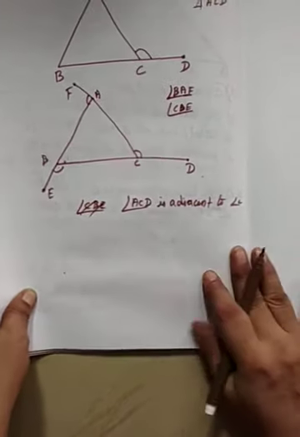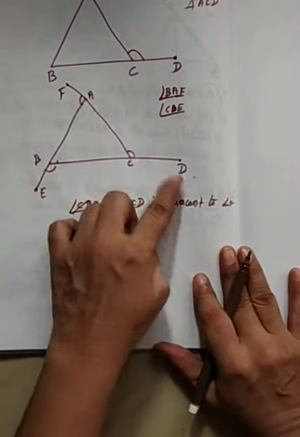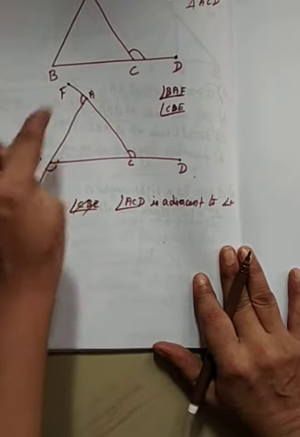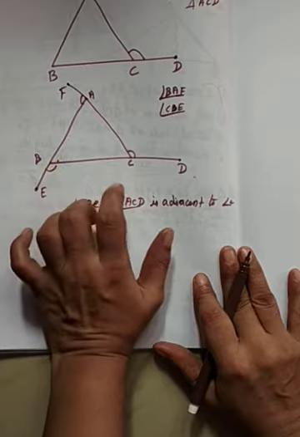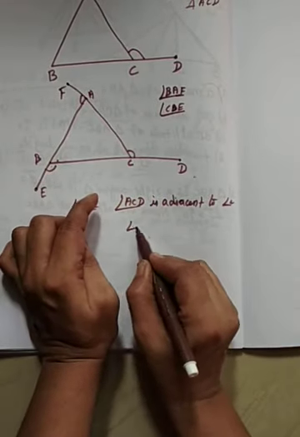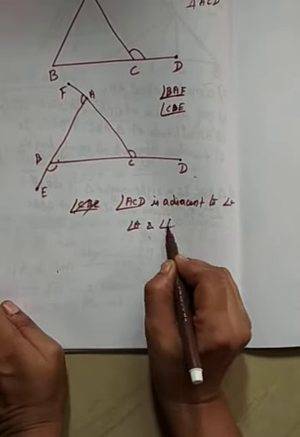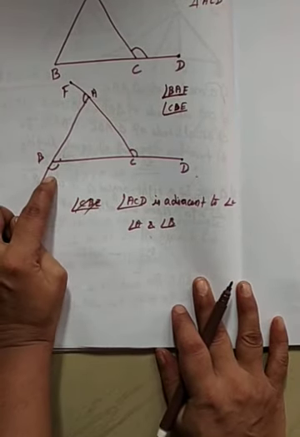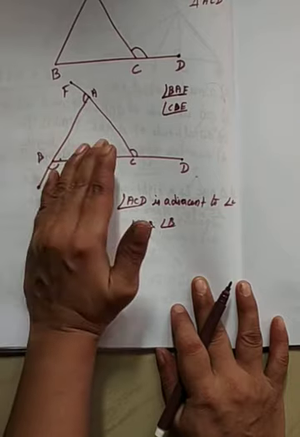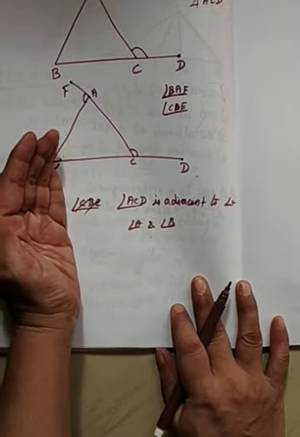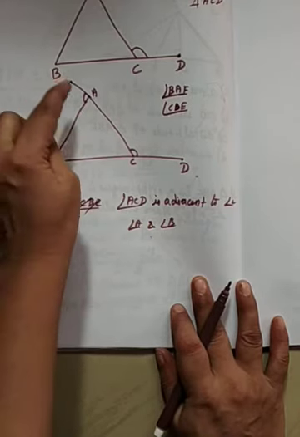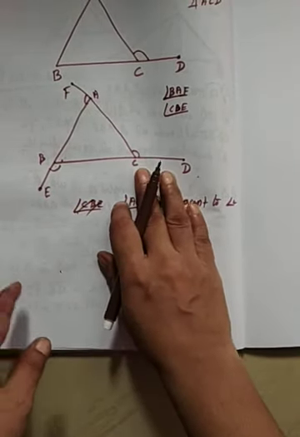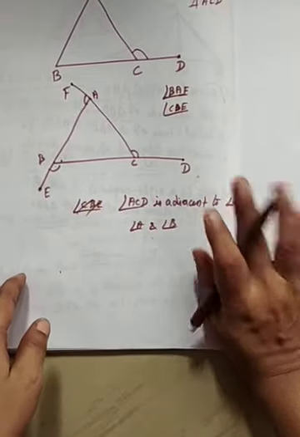Angle C. Angle ACD is adjacent to angle C of triangle ABC. The other two angles, angle A and angle B, are called the interior opposite angles of ACD.